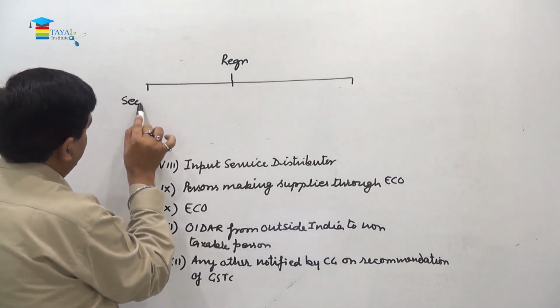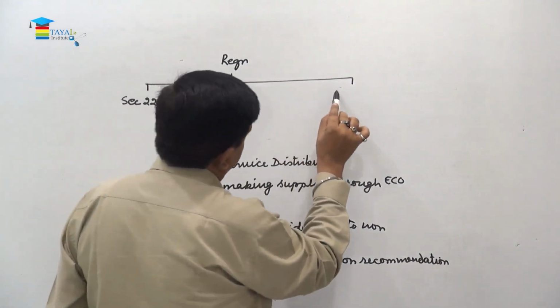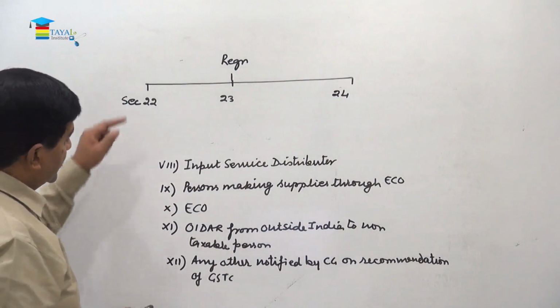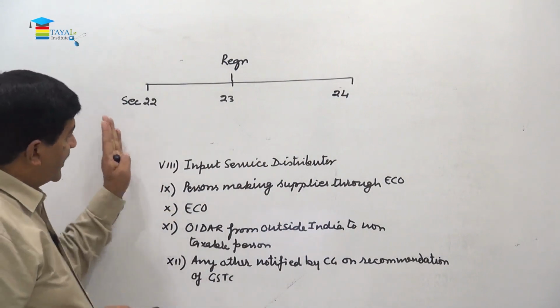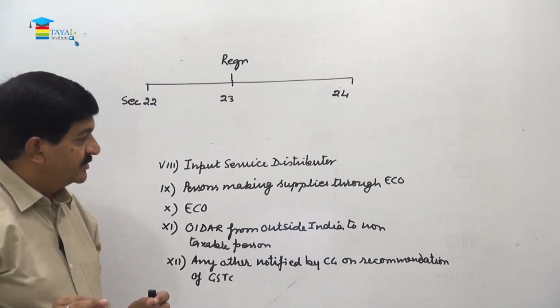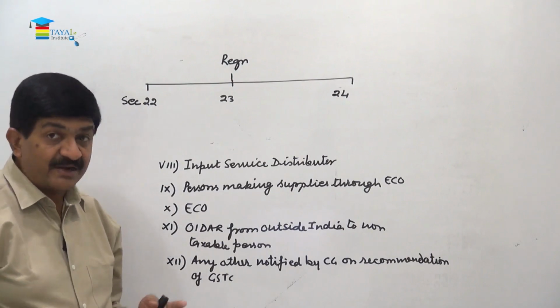Section 22, which is turnover based, section 23, which do not require registration, and section 24, those who always require registration. So here whatever we have listed, you can add it there and you can make one exhaustive chart, right?